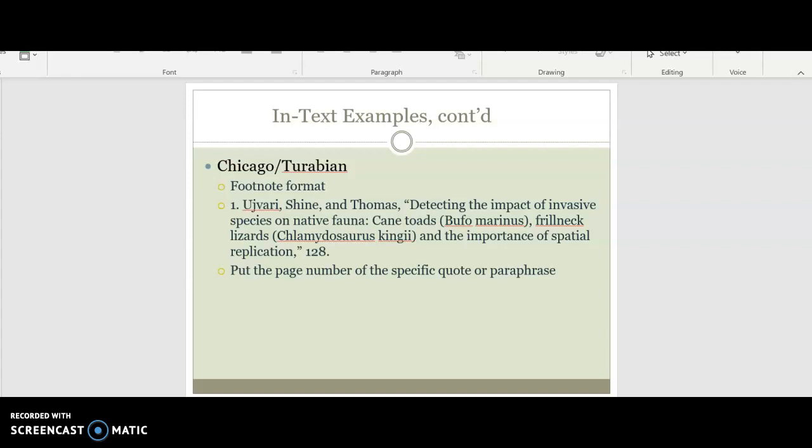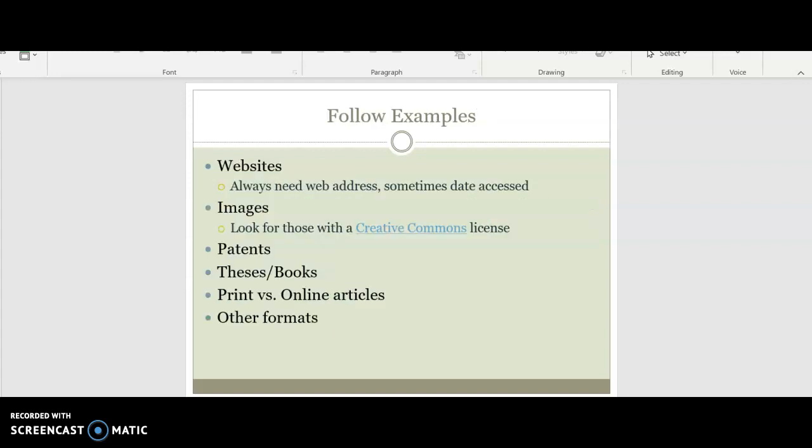Each of these citation styles also has guidelines on how to format your paper, not just citation format, like title page format, page number format, margins, and spacing. Purdue OWL also has that. Follow examples like websites always need the web address, sometimes the date accessed. Images, look for those with a Creative Commons license, so they're free to use and publish. Patents, theses and books, print versus online articles, and other formats. Use the research and print guides and Purdue OWL again.